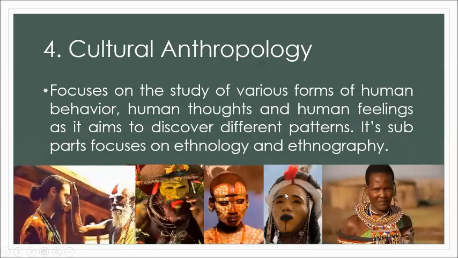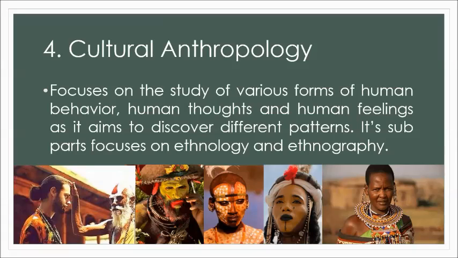Fourth, we have cultural anthropology. So, cultural anthropology focuses on the study of various forms of human behavior, human thoughts, and human feelings as it aims to discover different patterns, and its subparts focus on ethnology and ethnography.